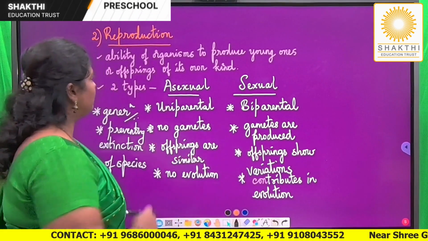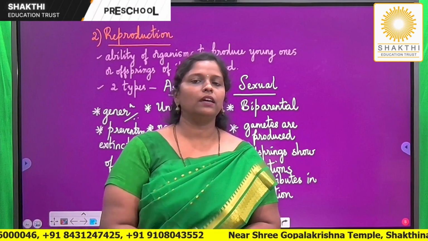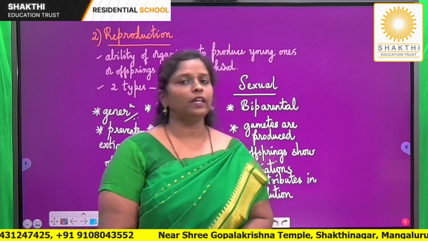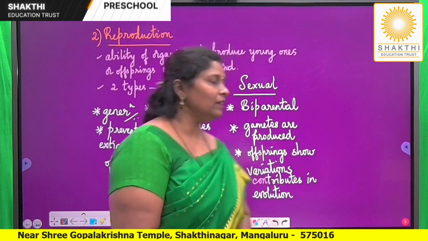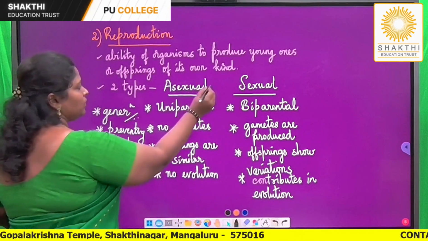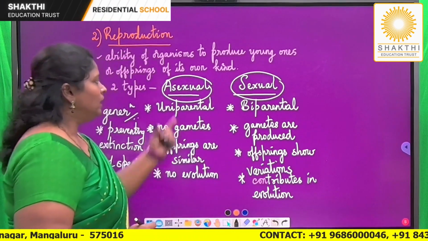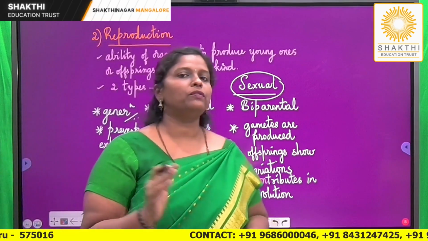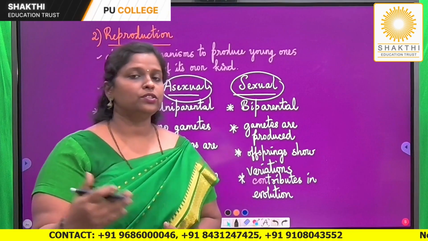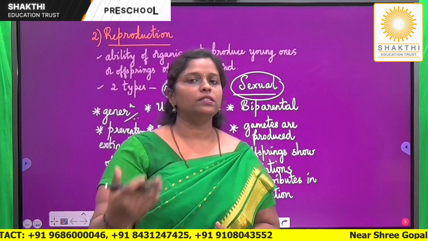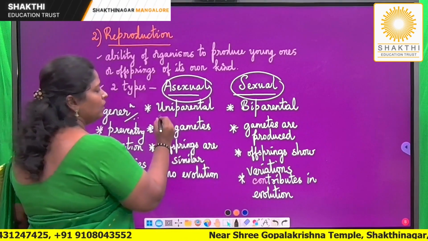Now, broadly, if I have to categorize, in the entire living world, 2 main types of reproductive methods or reproductive strategies are used. One is called asexual reproduction. The other one is called sexual reproduction. Now, asexual reproduction is a very simple form of reproduction occurring in lower organisms, ones which don't have advanced features within the body.